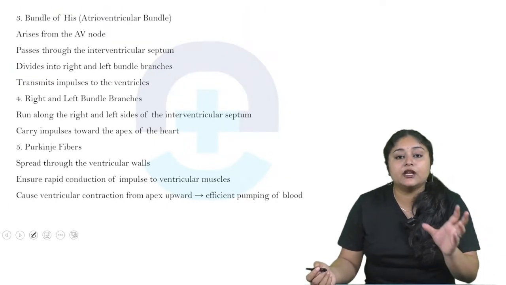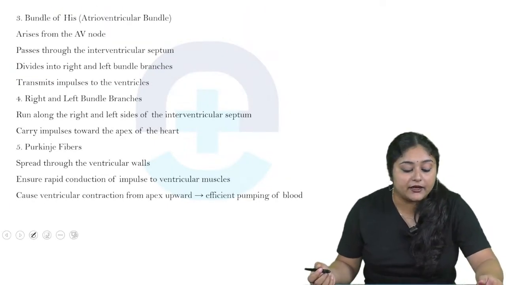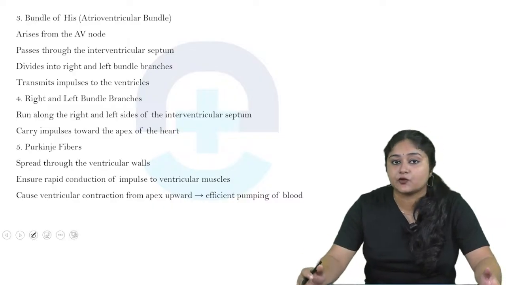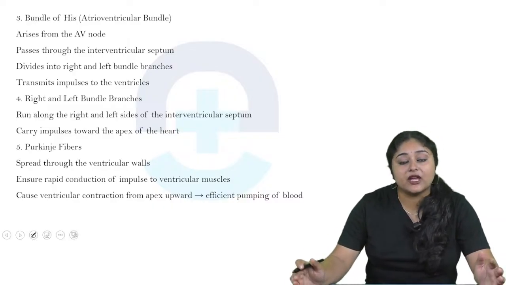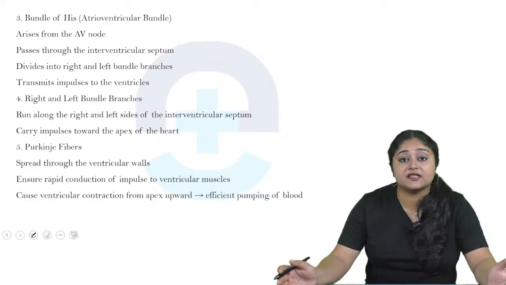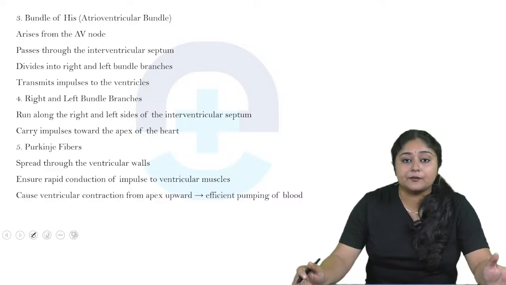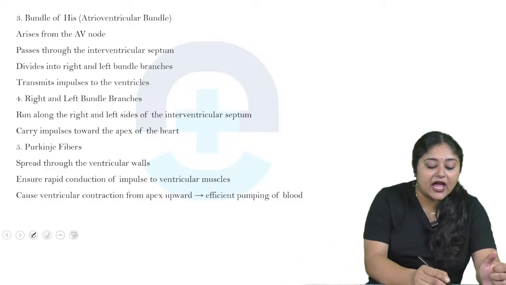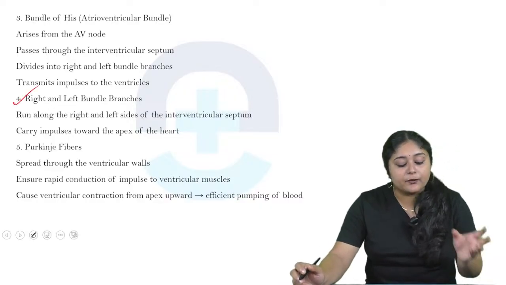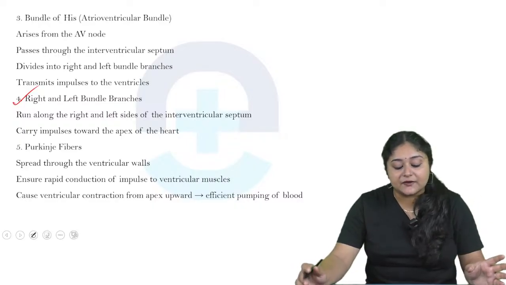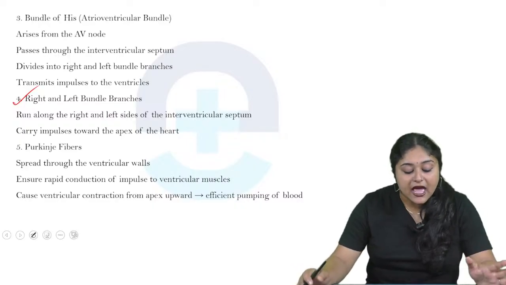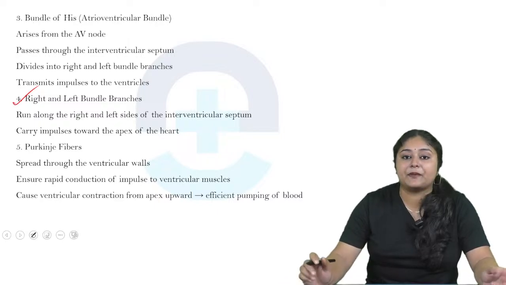Now come to the bundle of His, or the atrioventricular bundle. It mainly arises from the AV node, passes through the interventricular septum, and divides into the right as well as the left bundle branches, and it transmits the impulses to the ventricles. Now come to the right and left bundle branches. They run along the right and left side of the interventricular septum and carry the impulses towards the apex of the heart.